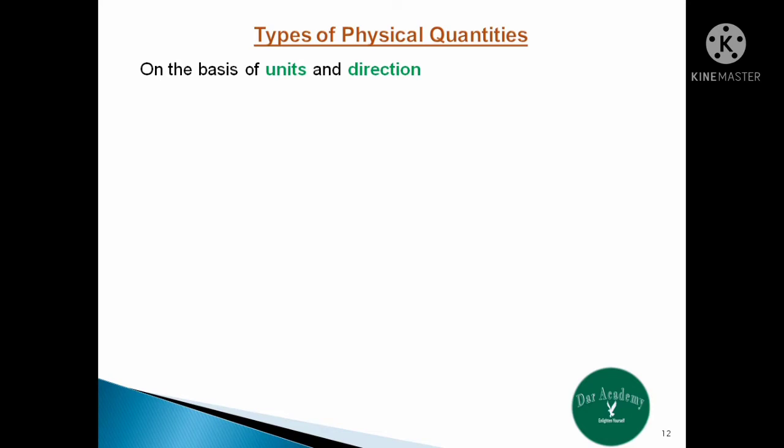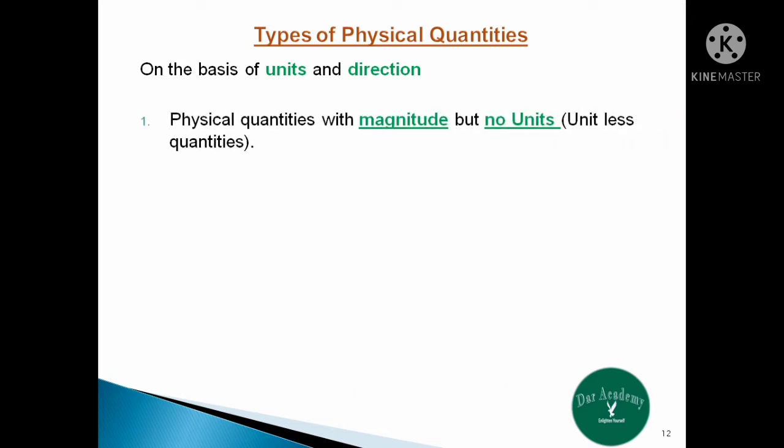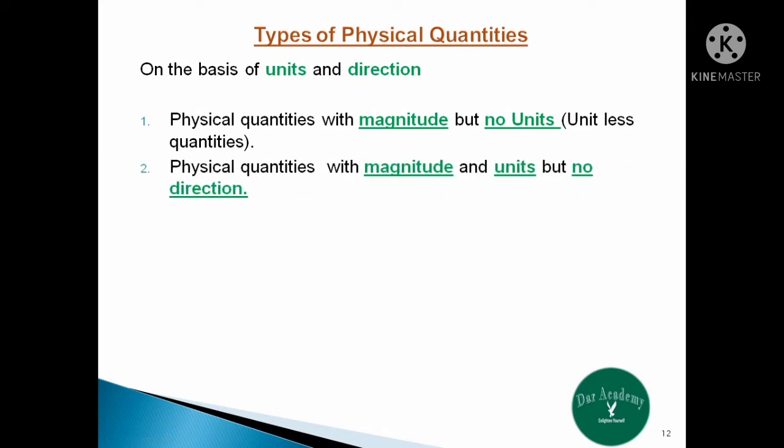Based on the criteria chosen for classification, on the basis of units and directions, we have 3 types of physical quantities in physics. Number 1, physical quantities with magnitude but no units, for example specific gravity, dielectric constant, refractive index, etc. They are pure numbers because they are the ratio of same physical quantities, and hence they are the unitless quantities.